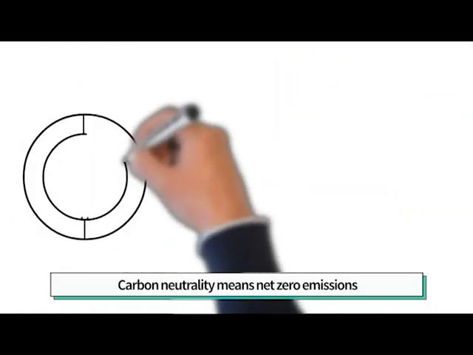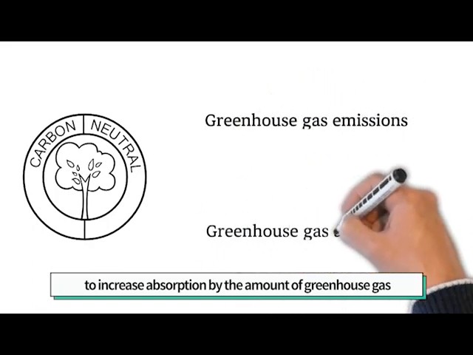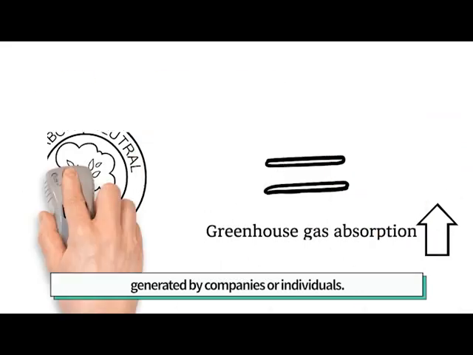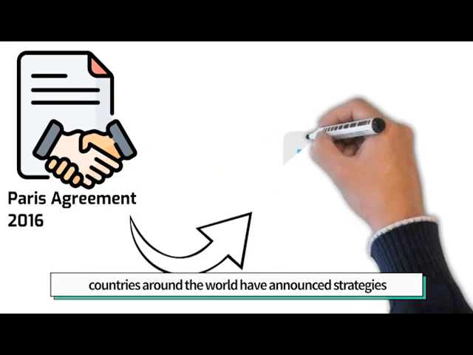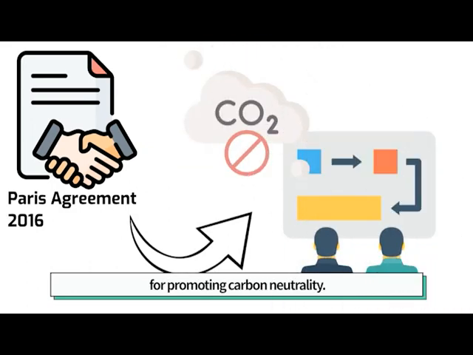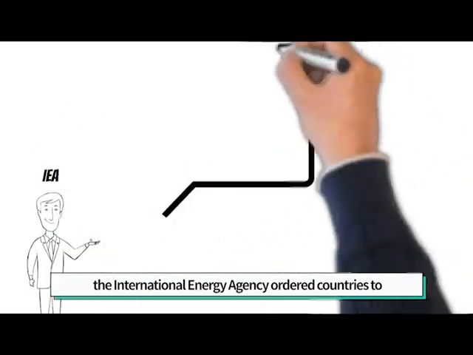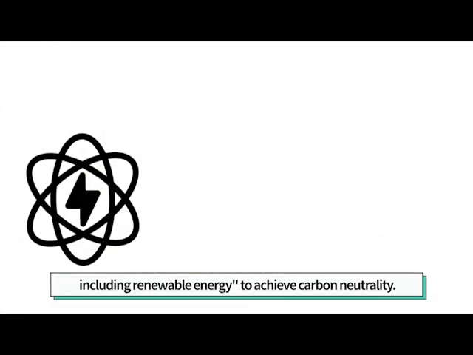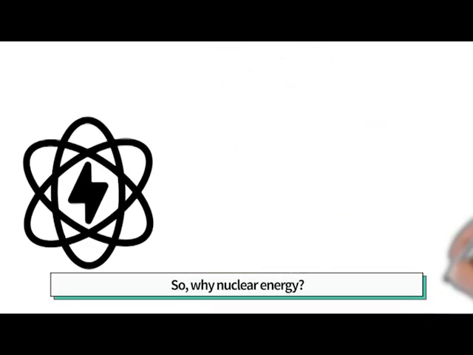Carbon neutrality means net zero emissions, increasing absorption by the amount of greenhouse gas generated by companies or individuals. Since the Paris Agreement, which took effect in 2016, countries around the world have announced strategies for promoting carbon neutrality. Recently, however, the International Energy Agency ordered countries to expand the utilization of nuclear energy, including renewable energy, to achieve carbon neutrality. So, why nuclear energy?